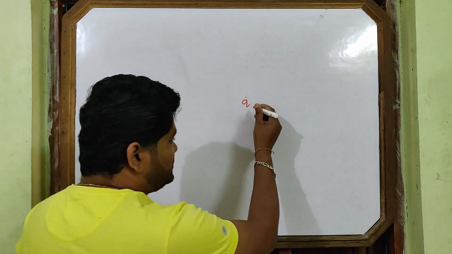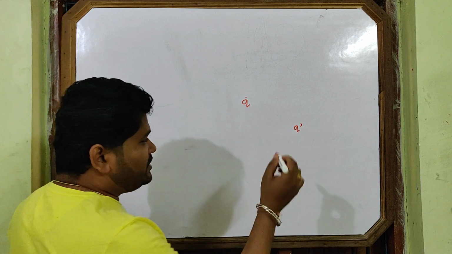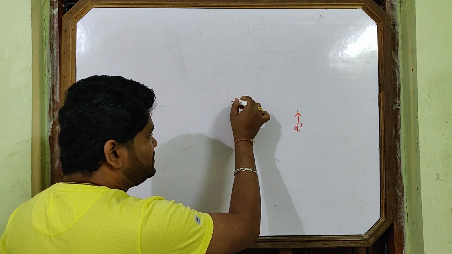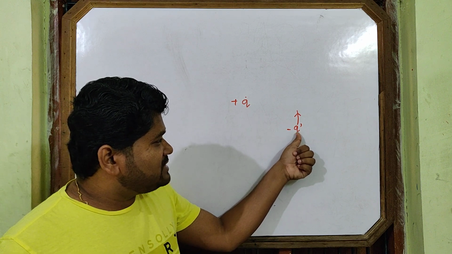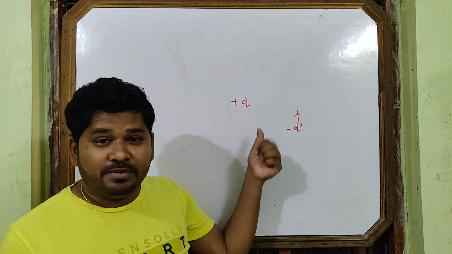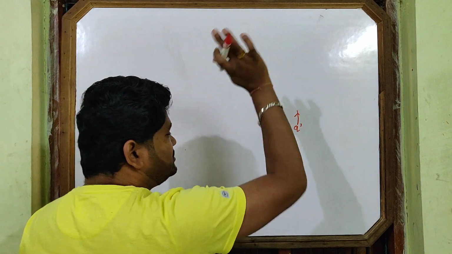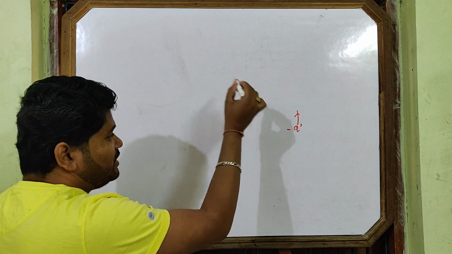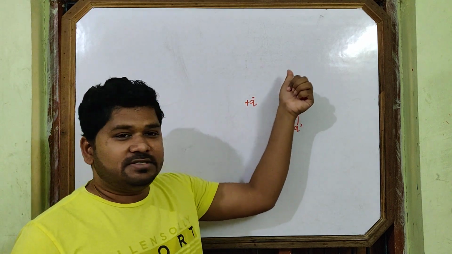Whenever any charge, suppose another charge, Q dash, is here. Now it is moving like this. Suppose this is a positive charge, and your Q dash is a negative charge. If it is moving like this, can Q dash move like this? Can Q dash move like this? Not at all possible. If plus Q is not here, then Q dash will move its own way. But if plus Q is here, what happens now? The plus Q will not allow Q dash to move like this.